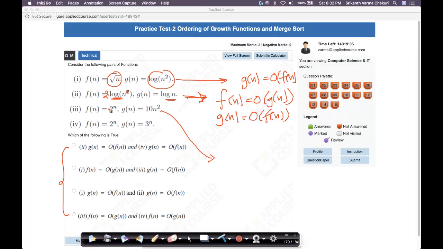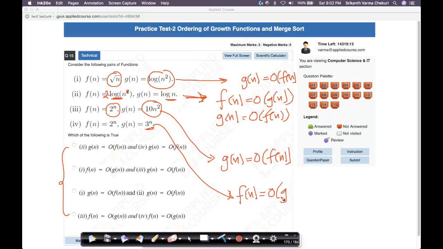What about the third one? Obviously, this grows faster. This is quadratic and this is exponential. We know exponential grows faster, right? The moment you know exponential grows faster, you should write g of n is big O of f of n. What about this fourth one? Obviously, 3 power n grows faster than 2 power n. That's staring at your face, right? So f of n is big O of g of n.